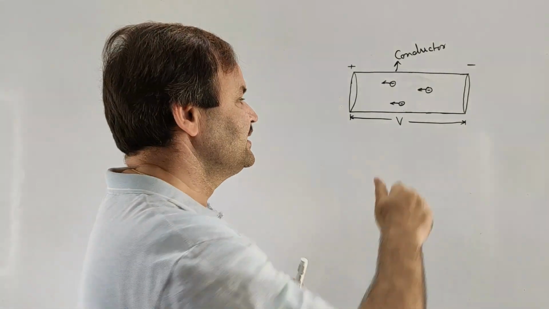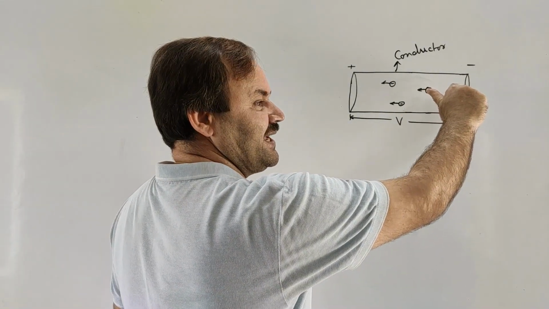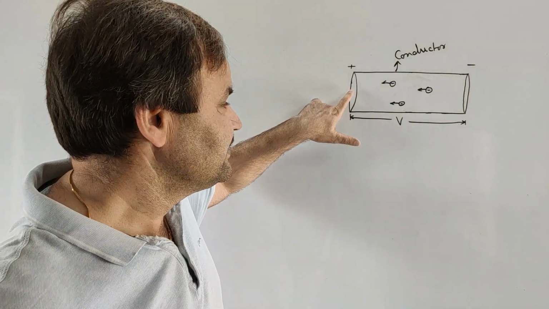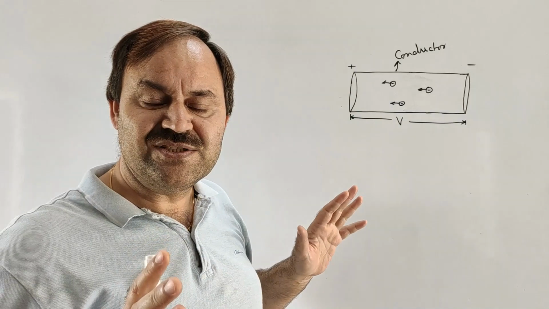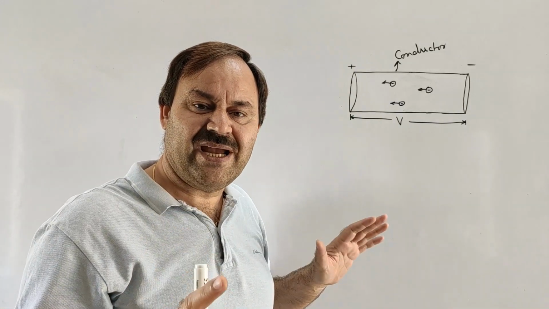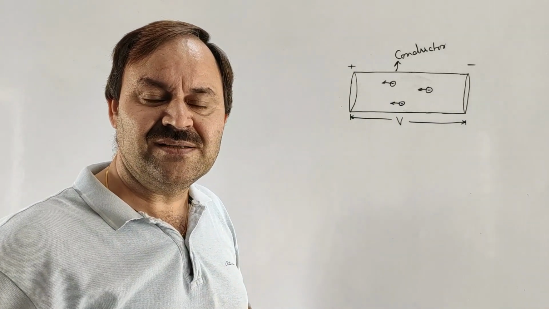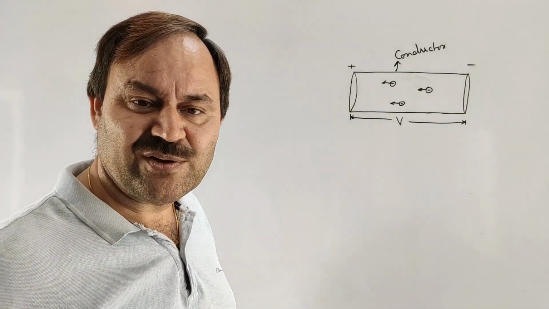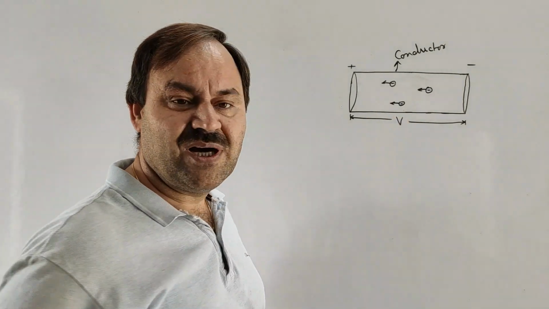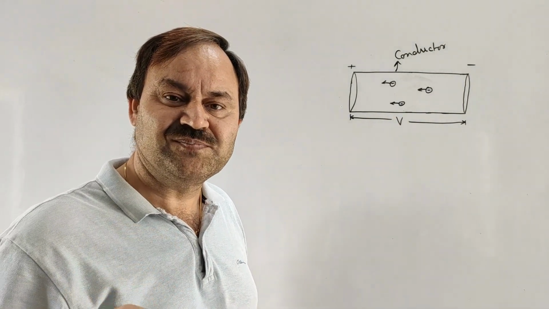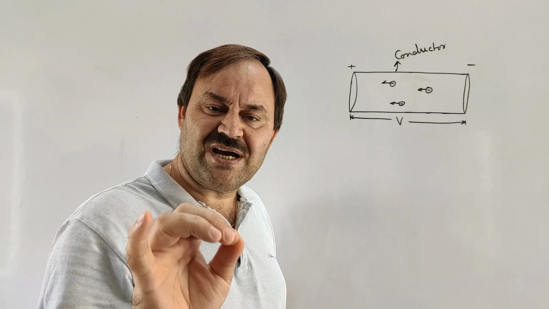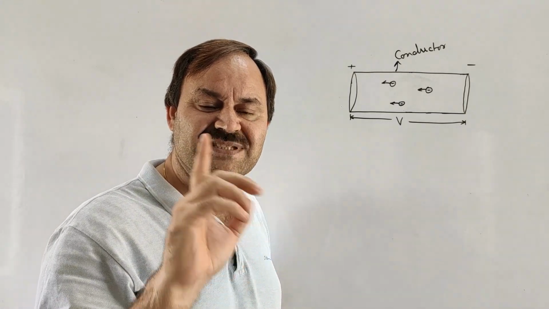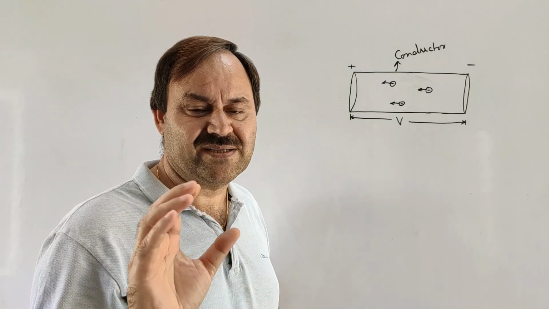Due to that force, free electrons will begin to move along the length of the conductor towards the positive end. It means when a potential difference is applied across the ends of a conductor, then charge in the form of free electrons will begin to move along the length of the conductor, and this charge passing through any section of the conductor in 1 second will be called electric current.